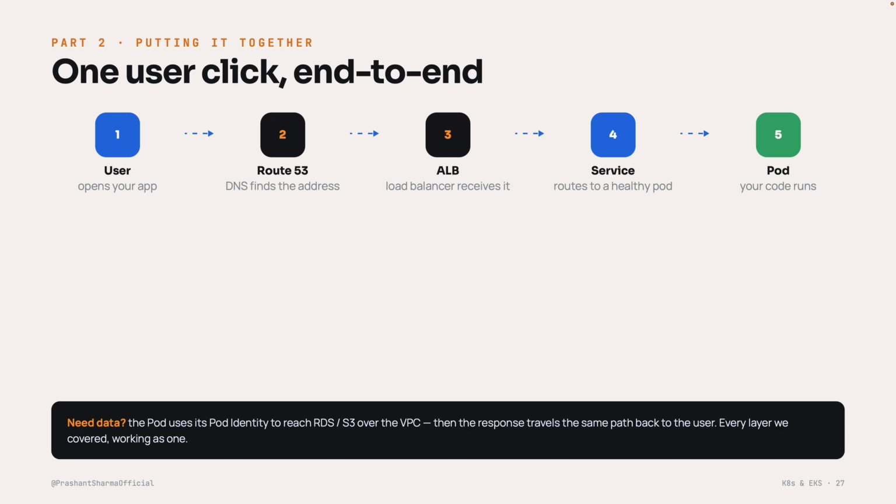And if that code needs data, the pod uses its pod identity, that secure keyless identity from a moment ago, to reach RDS or S3 over your VPC network. Then the response travels the exact same path back out to the user. And that is it. That is every single layer we have covered. Nodes, pods, services, load balancers, networking, identity, all working together as one system to answer one click.